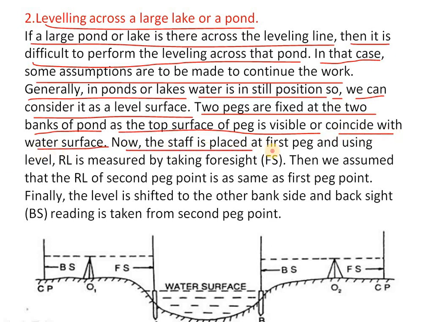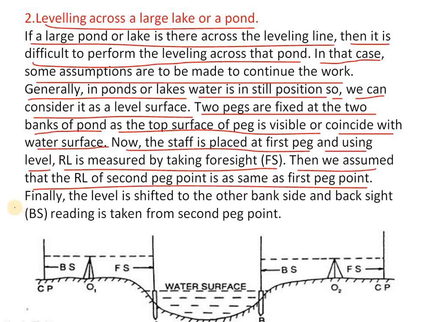Now the staff is placed at the first peg and, using the level, the RL is measured by taking the FS. Then we assume that the RL of the second peg point is the same as the first peg point. Finally, the level is shifted to the other bank side and the BS reading is taken from the second peg point.